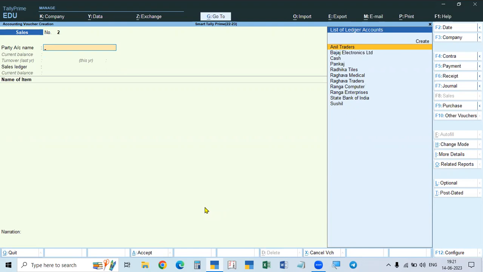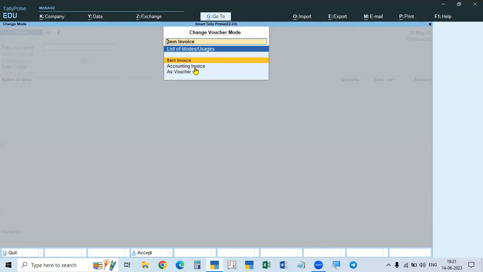In such a case, we are purchasing or selling only service, in addition to dealing with goods. You are taking service from the auditor. That's all. In such a case, this is already an item invoice.